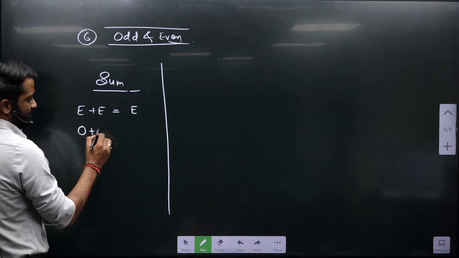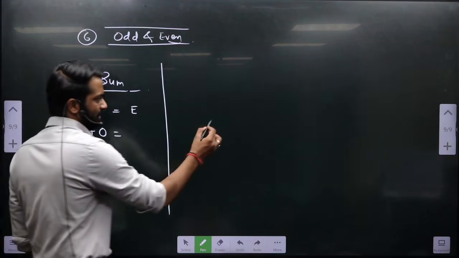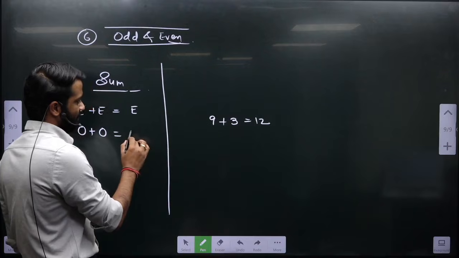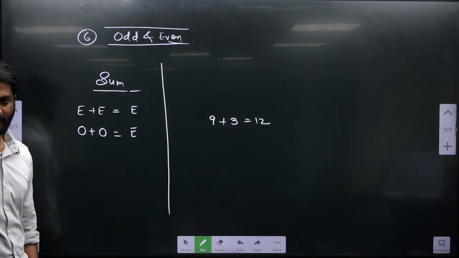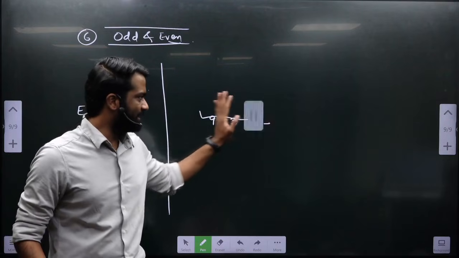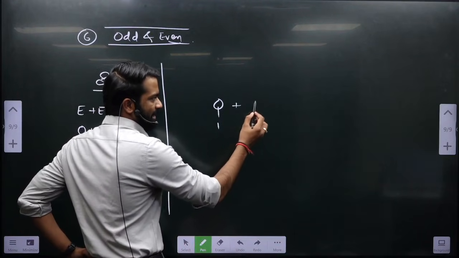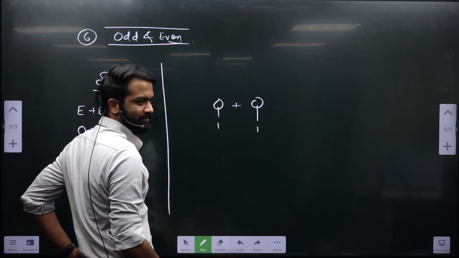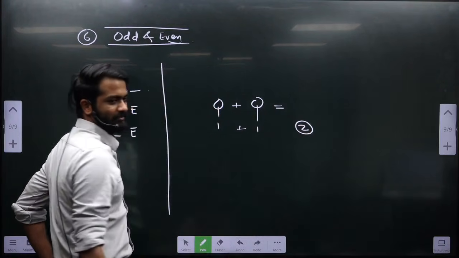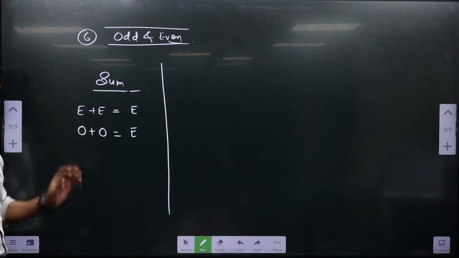Odd plus odd, take two examples, 9 plus 3, it is coming out to be 12. So this will be always even. Okay. And technically why it is happening, if you didn't understand, forget it. Technically why it is happening, listen. This odd number will give you 1 as the remainder, and then you are adding it with another odd number, this will give you 1 as the remainder. When you are adding 1 plus 1, 2 will be completely divisible by 2, and hence you are getting an even number. If you didn't understand, forget it, not important. So odd plus odd will be even.